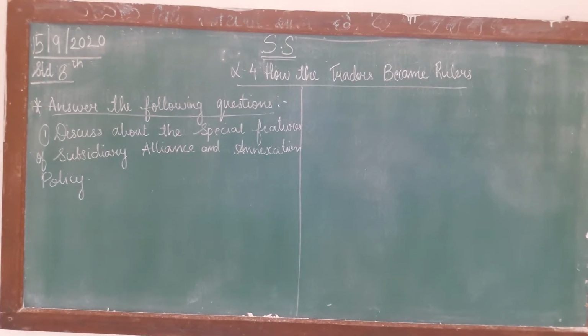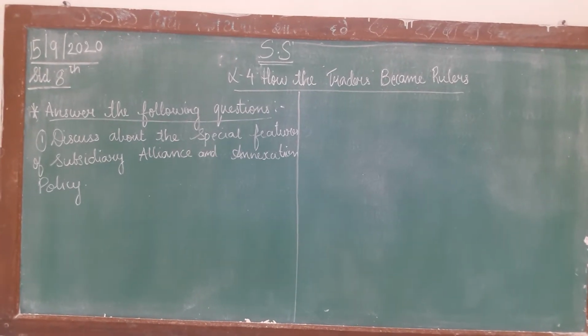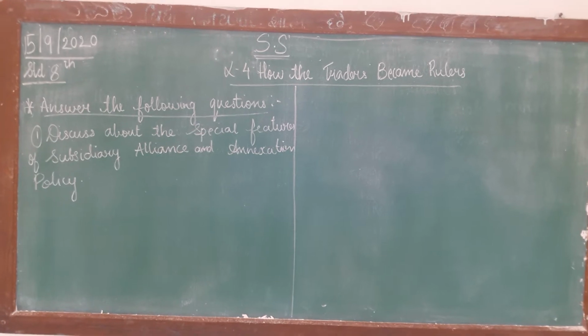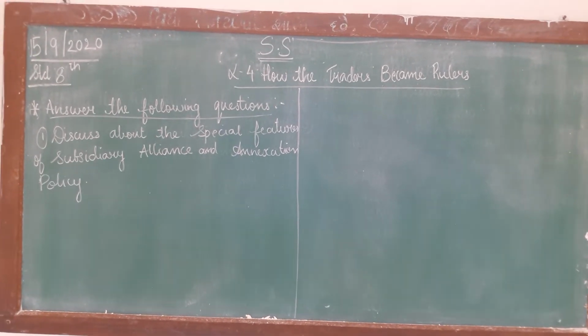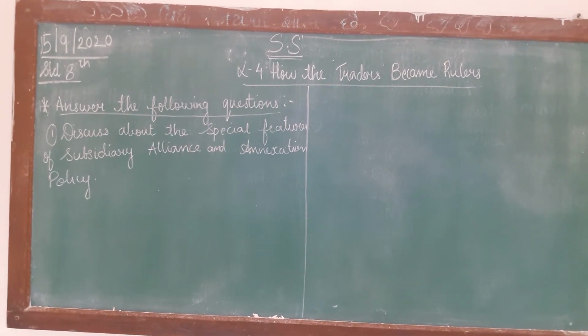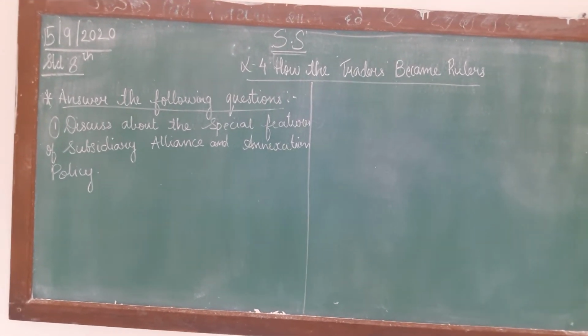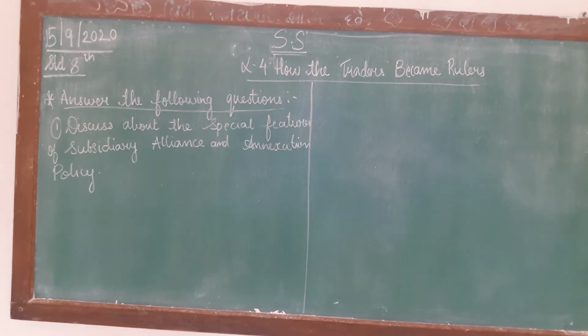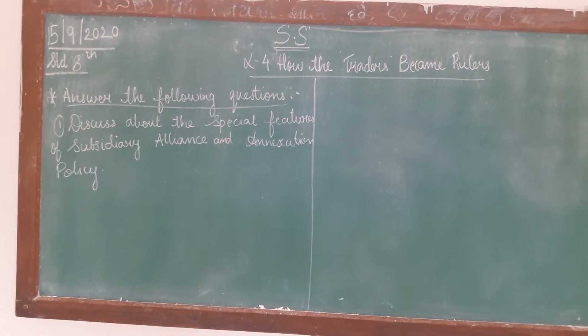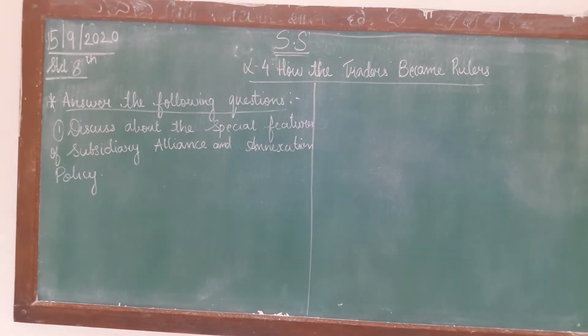Children, we were on lesson number 4, how the traders become rulers. How the invaders who came to India for business purpose later became the rulers. We were seeing about that. So in this video I will explain the answers of the long answers. So the first question is something like this.